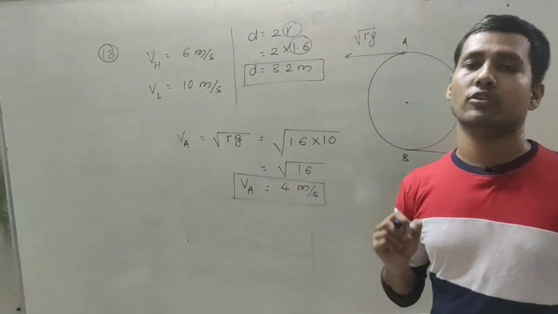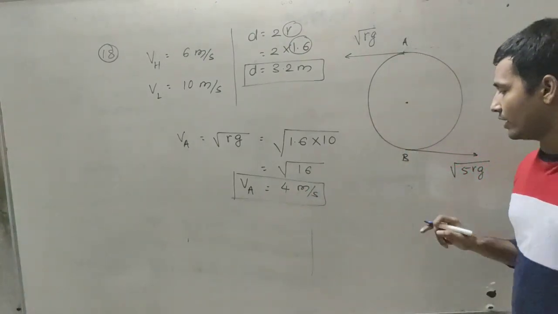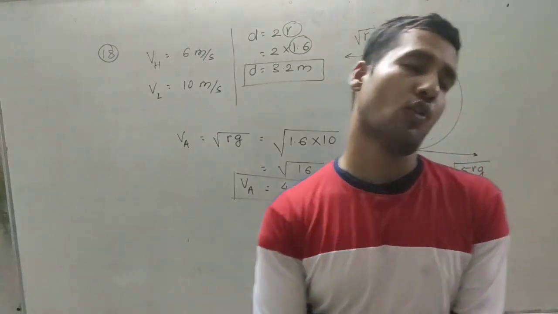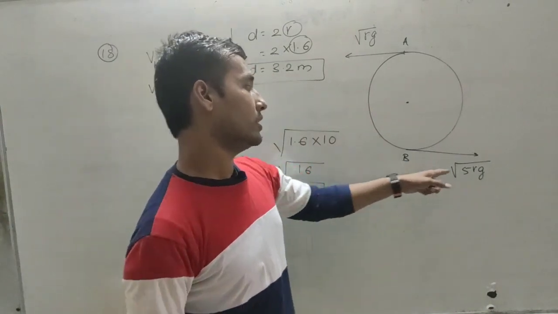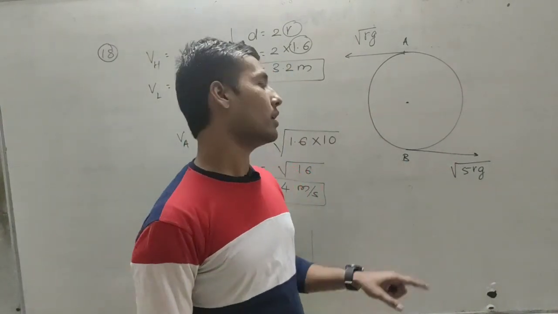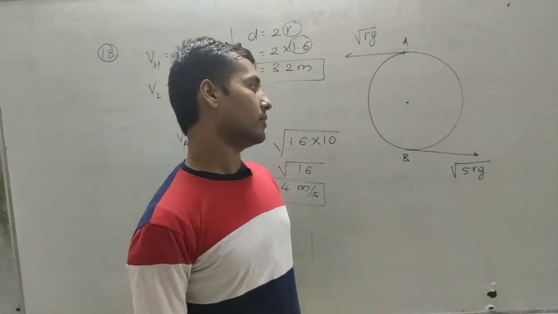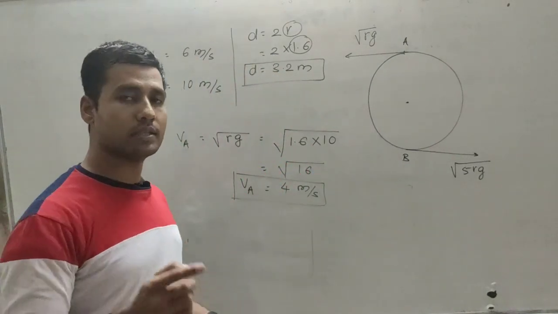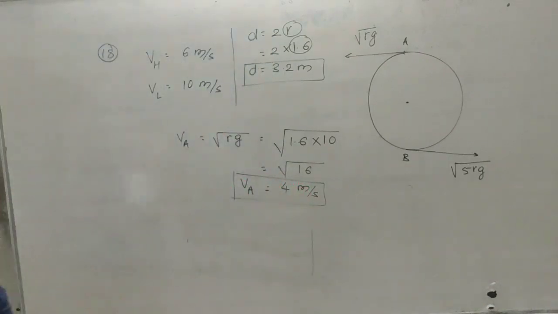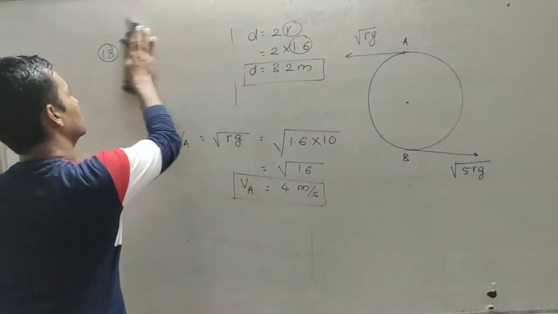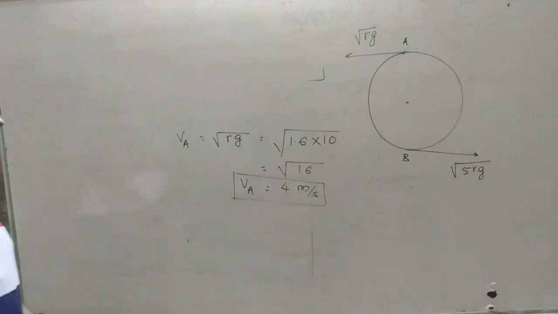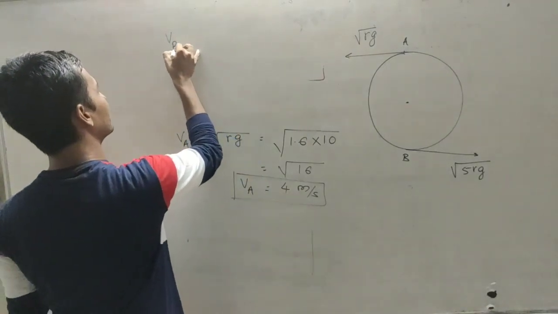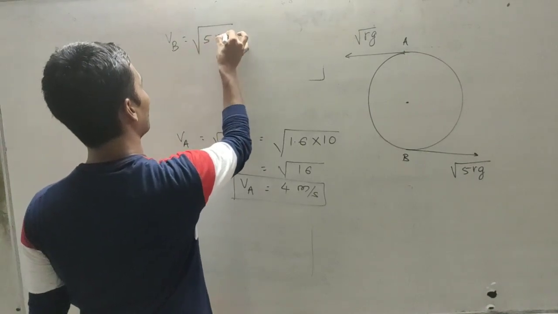Similarly, you have to find the minimum value of the velocity at bottom position. So which formula is applicable here? That is root 5rg. By using this formula, you have to find the value for velocity at bottom position, which is the minimum velocity at bottom position. So similarly, I am finding the value Vb is equal to root 5rg.